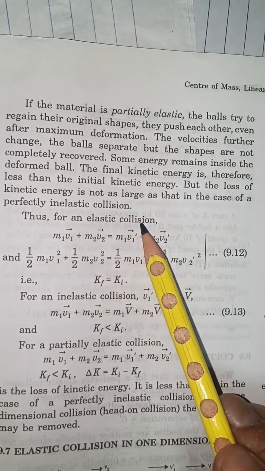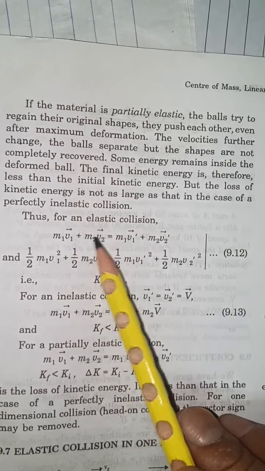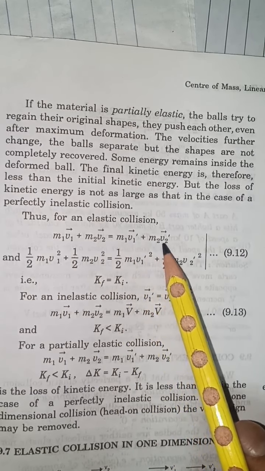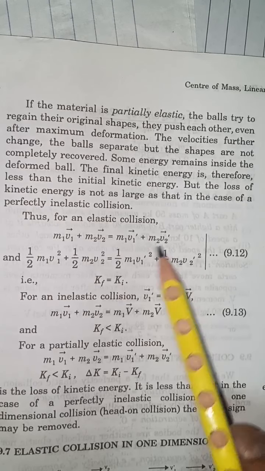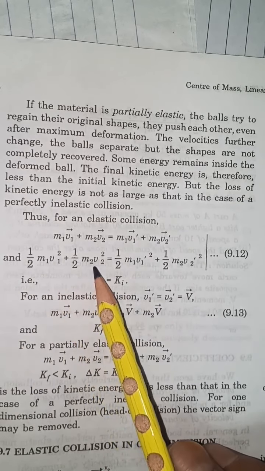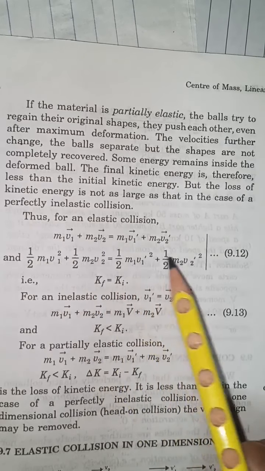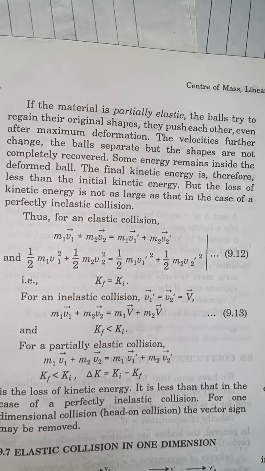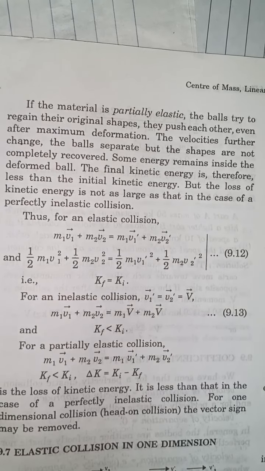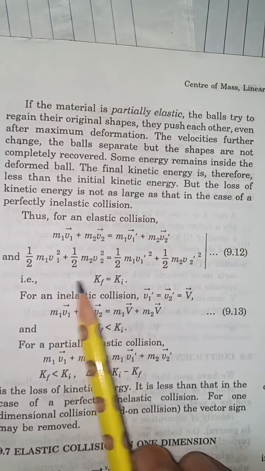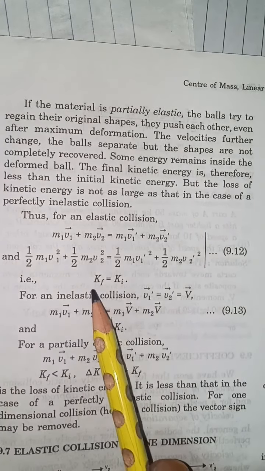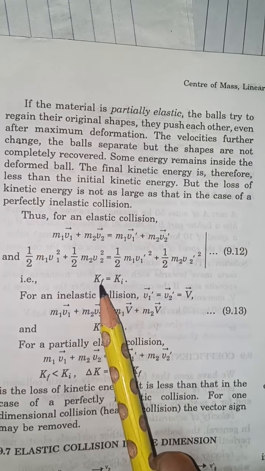So a collision is said to be elastic if its momentum before collision, that is m1 v1 + m2 v2, equals m1 v1' + m2 v2' after collision, and the kinetic energy before collision is equal to the kinetic energy after collision. If this is so, we say it is elastic collision, which follows the conservation of energy law. The total energy before and after collision also remains the same, so the final kinetic energy and initial kinetic energy remain equal.